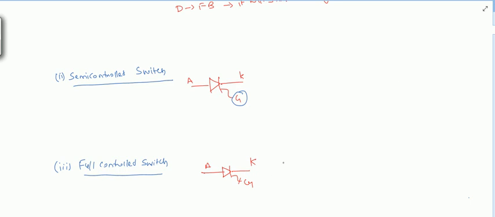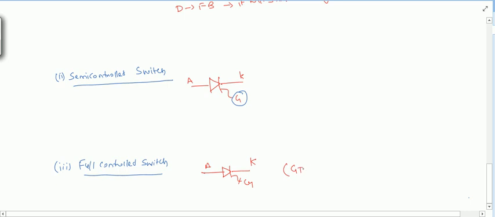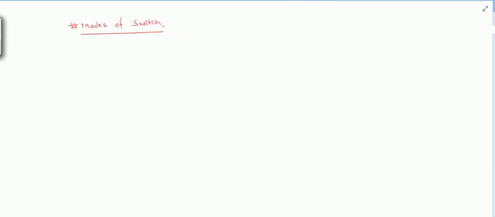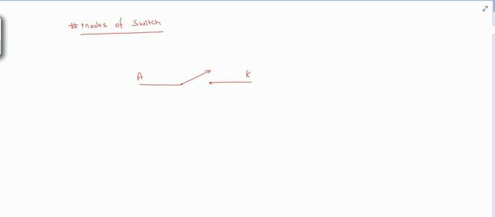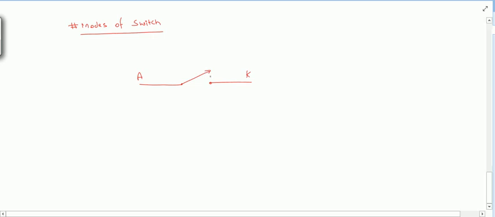There can be other things also, GTO, BJT, MOSFET. These can also work like a fully controlled switch. Now we'll see the modes of switches, in what modes a switch can work. So if you have a switch, let us represent a switch like this. This is its anode terminal, this is its cathode terminal. I am showing the current direction in this direction.